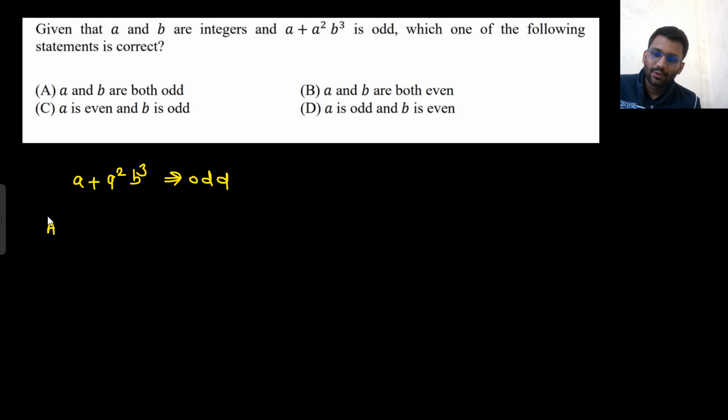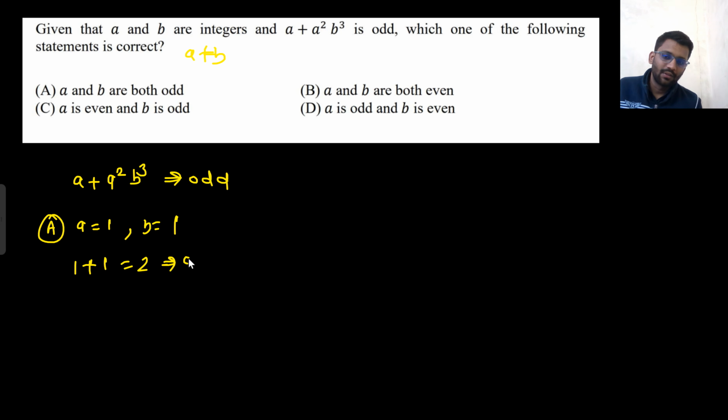Okay. So let's take the first option. A and B both are odd. Put A equals 1, B equals 3. They are not saying A is not equal to B, so you can put equal values as well. I will put B equals 1 only. A equals 1, B equals 1. So what are you getting? 1 plus 1 square is 1, 1 cube is 1. 2. Is that odd? No, that's even. Wrong. You need odd.